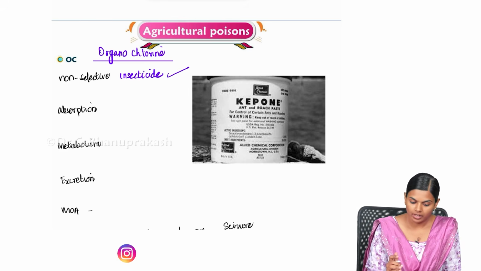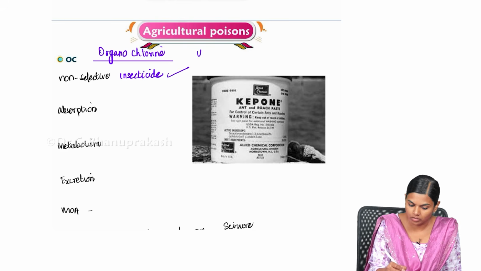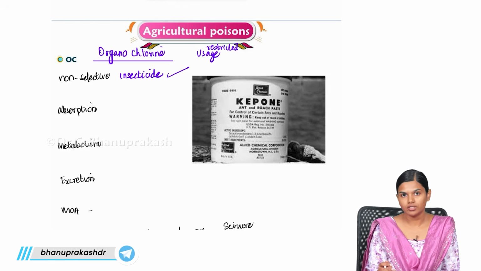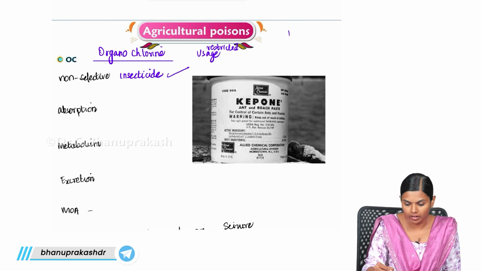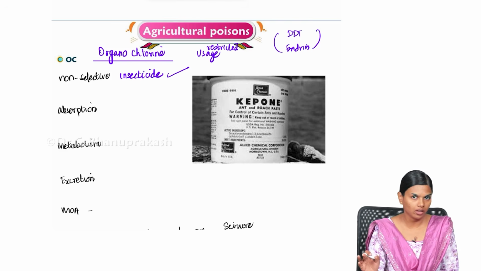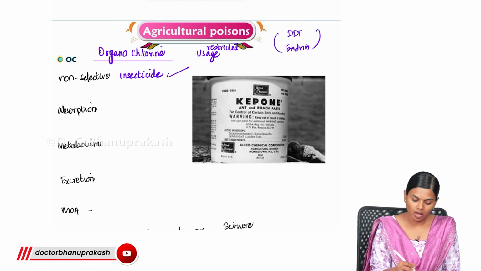So we have restricted the usage of this organochlorine. Since it is a non-selective insecticide, we don't use it except for DDT and Endrin. These are also under very severe restriction, only being used, and it is absorbed through all routes.